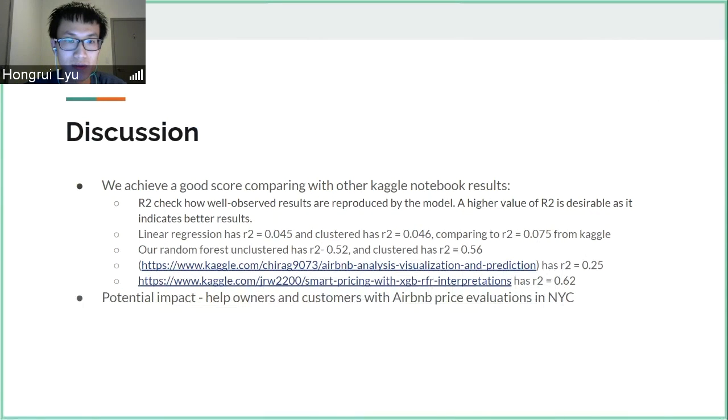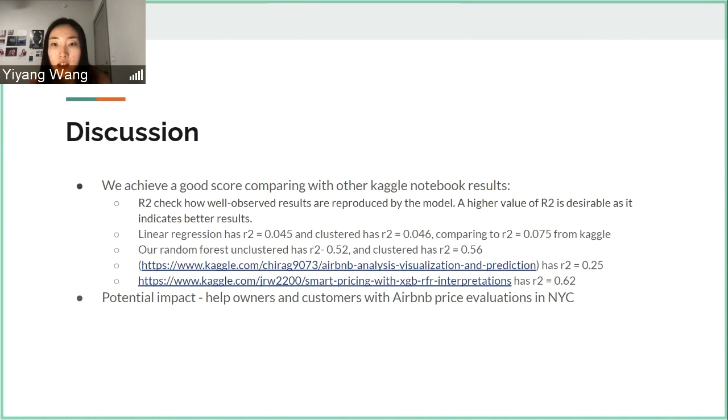Overall, we achieve a good score comparing with other Kaggle notebook results. We use R2 score to check how well observed results are reproduced by the model. A higher value of R2 is desirable as it indicates better results. Our linear regression has R2 score of 0.045 and its cluster has R2 of 0.046. Compared to Kaggle, it only has R2 of 0.075.